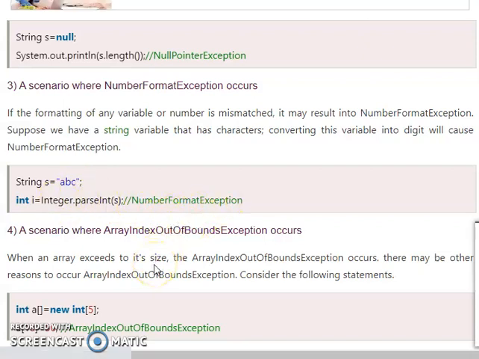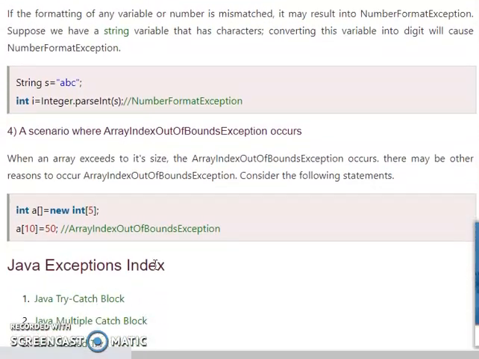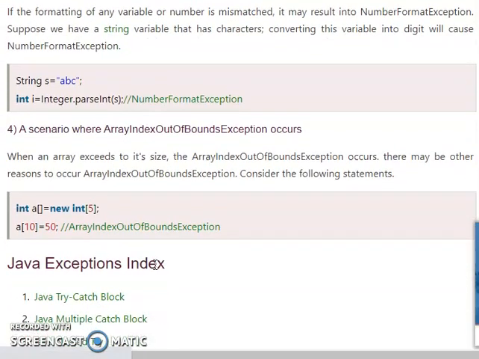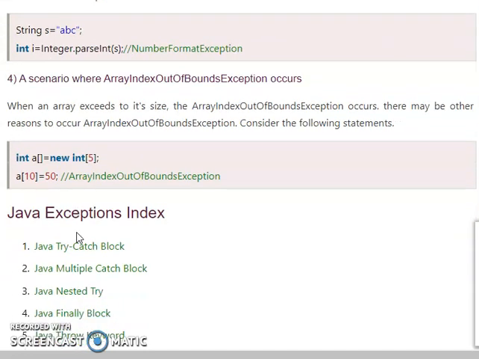And then the array index out of bound exception. When an array exceeds its size, an array index out of bound error will occur. So here in this example, the size of the array is declared as 5, but you give the size as 10. In this type of statement, it will throw an array index out of bounds exception.